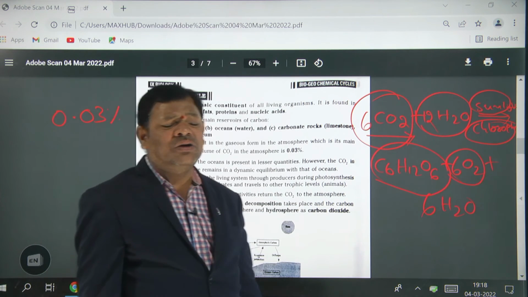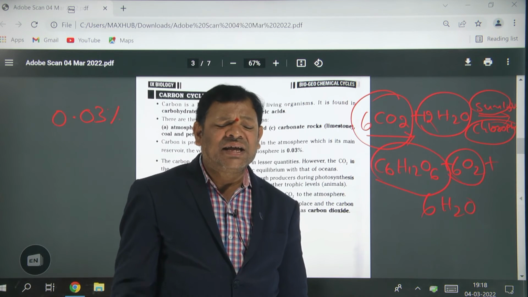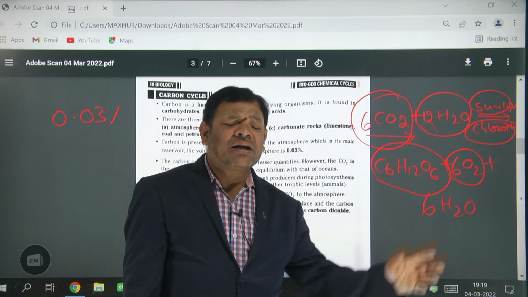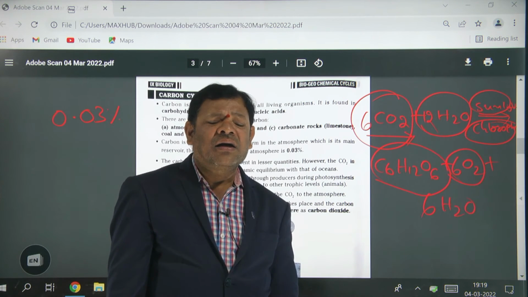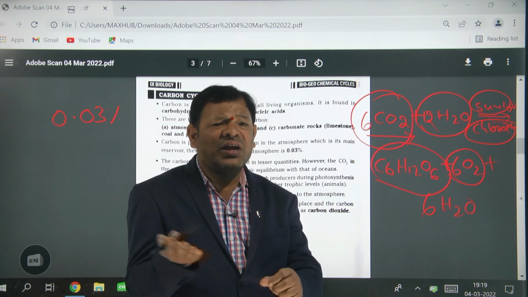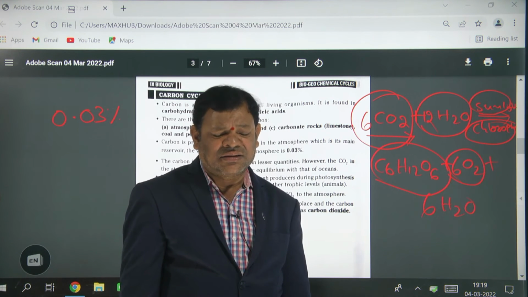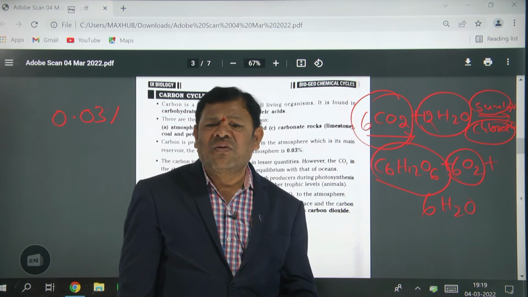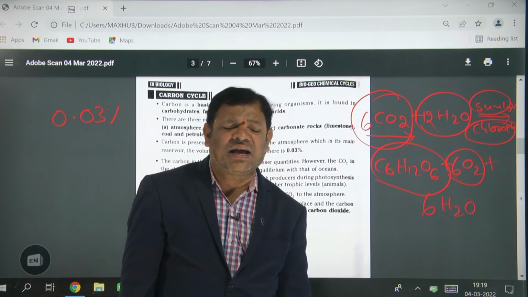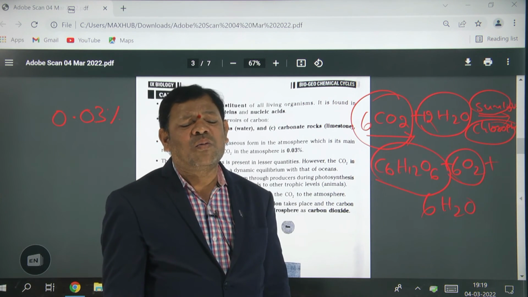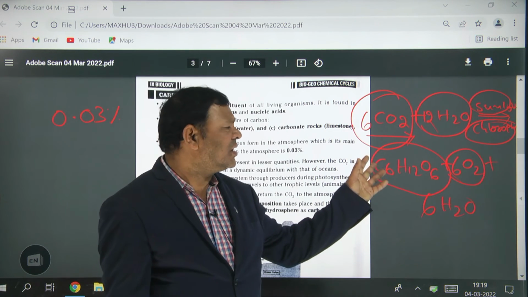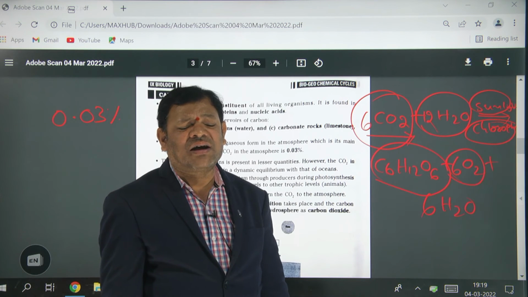So nowadays, due to deforestation, the increasing population and industrialization, agricultural land is converted into constructed land. Due to the increasing population, every day we are cutting trees. When trees are cut, plants are not available, so there is no absorption of carbon dioxide gas. Due to this, carbon dioxide causes global warming, the greenhouse effect.